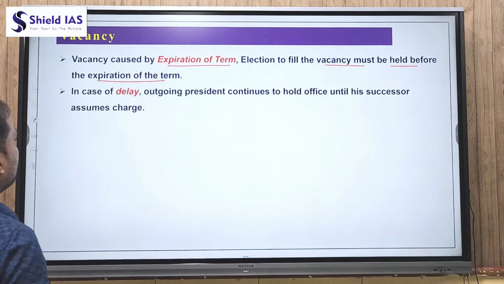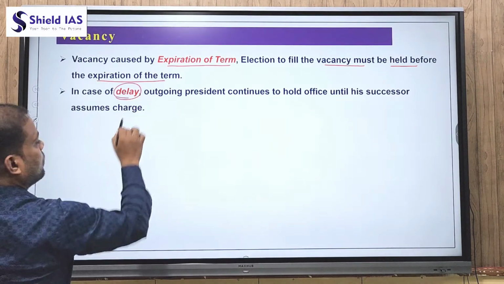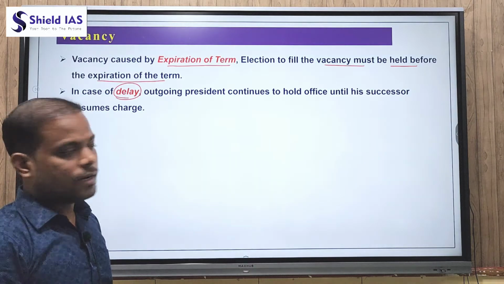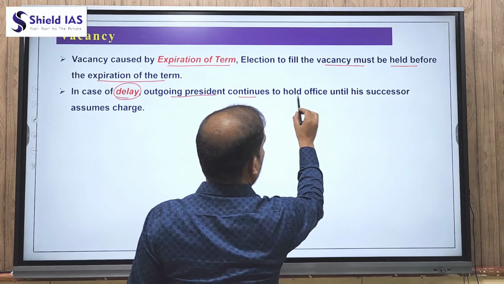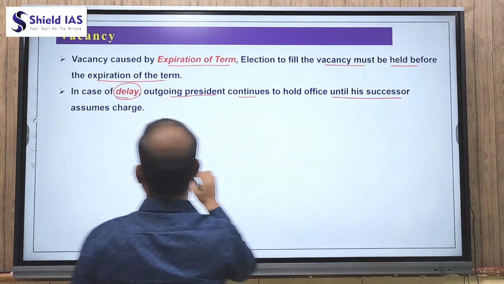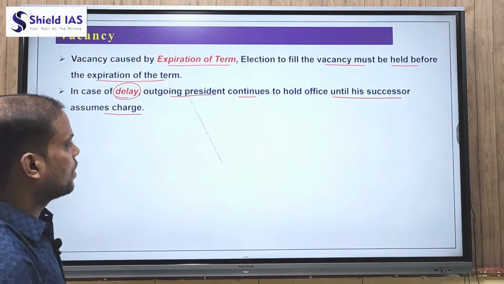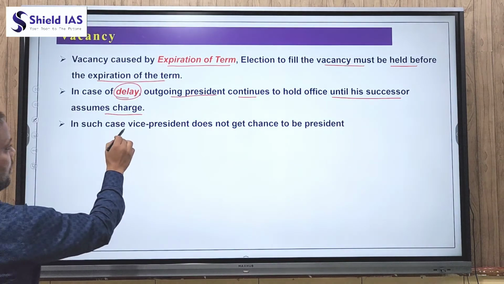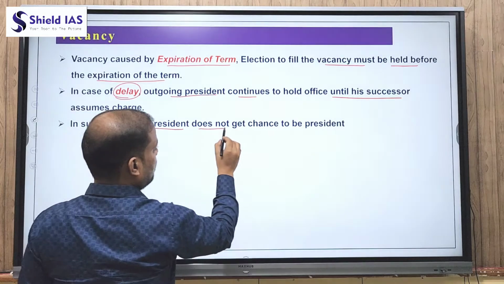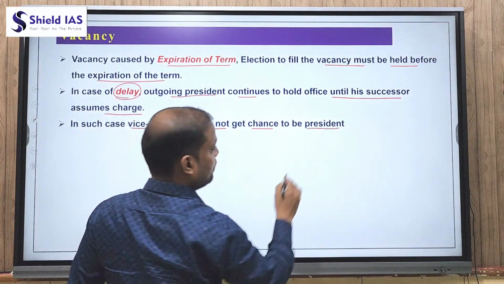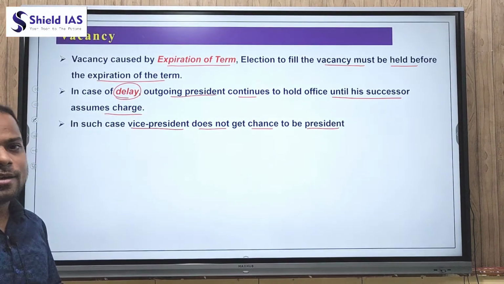Second, in case of a delay in the election, the outgoing president continues to hold office until his successor assumes charge. In such cases the vice president does not get the chance to be president, which means the existing president will act as president.